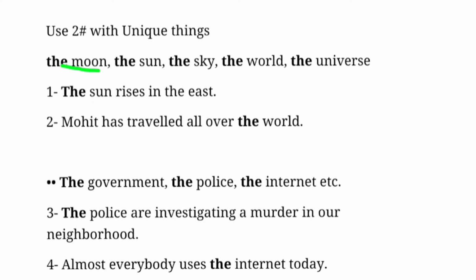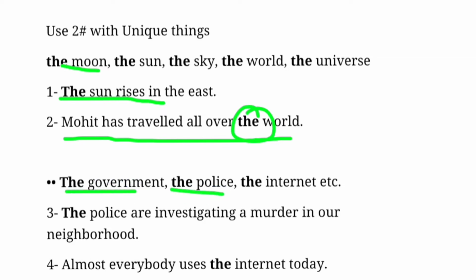For example, the sun rises in the east and Mohit has traveled all over the world. There are some other things we consider unique: the government, the police, the internet, and so on. For example, the police are investigating a murder in our neighborhood, and almost everybody uses the internet today.